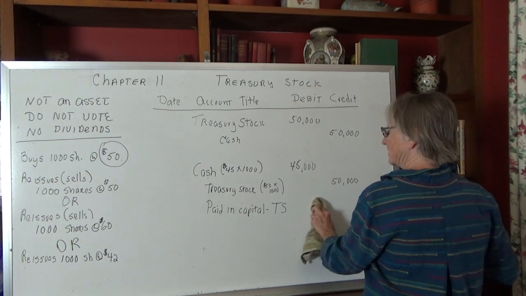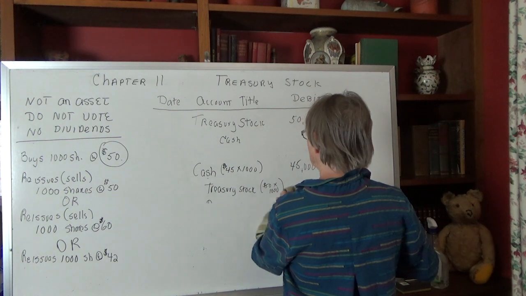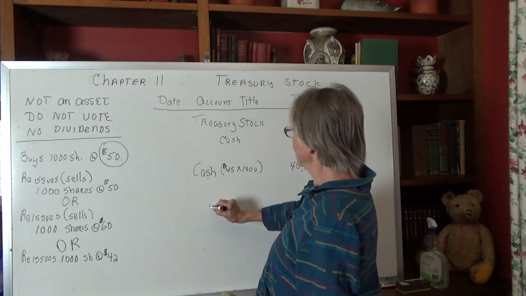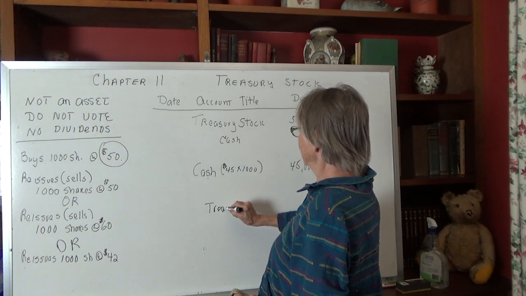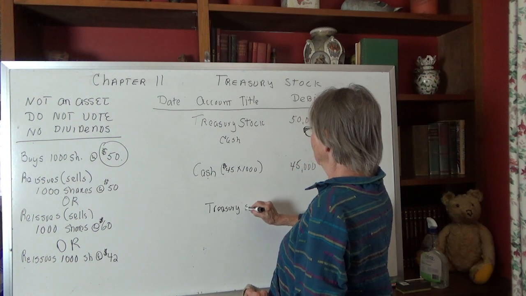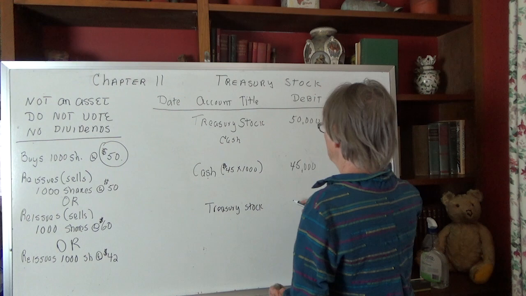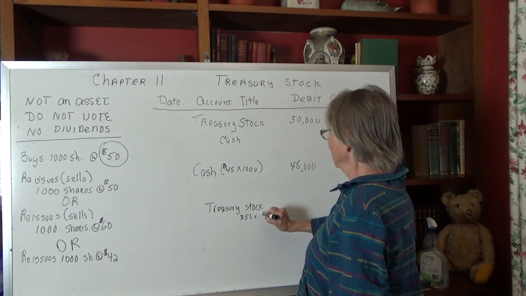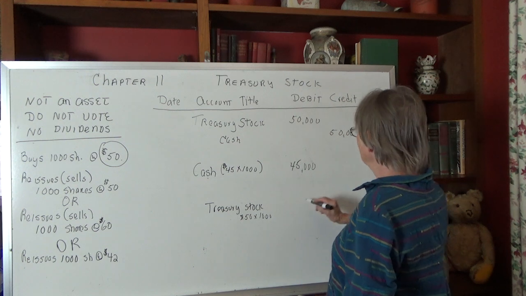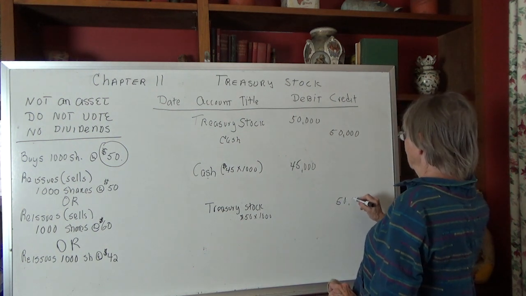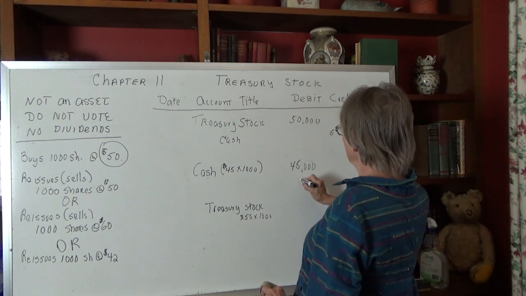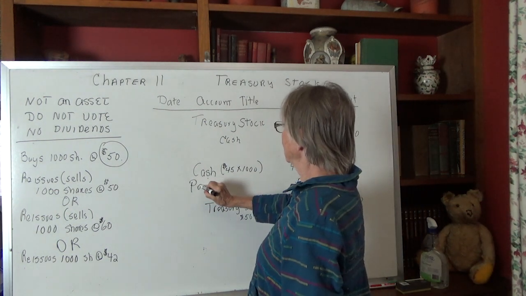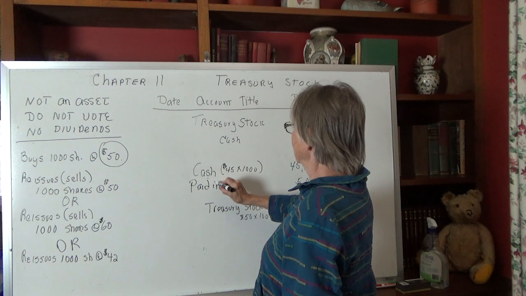The treasury stock is still going to come off the books at what we paid for it, the $50 times the 1,000 shares. So it would come off at 50, and in this case, we would have to debit the paid-in capital treasury stock account.